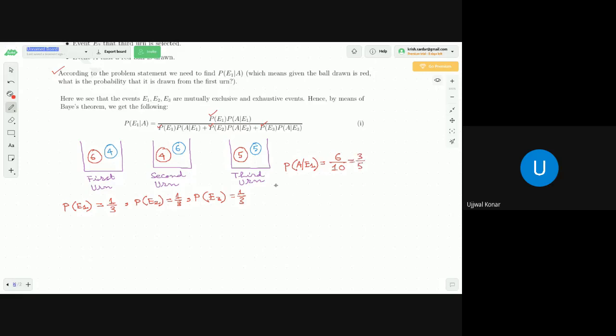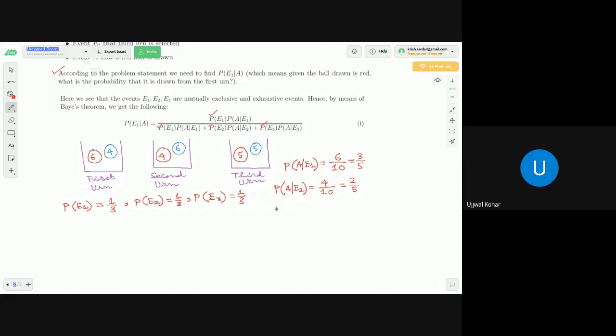Now, what is the probability of A slash E2? That means E2 has happened, that means you have selected the second urn, and what is the probability that the drawn ball from the second urn is red? That should be 4 by 10. Why? Because the second urn contains 10 balls, out of those 10 balls, 4 are red. So the probability that the drawn ball is red is 4 by 4 plus 6, that is 4 by 10. Correct? If you simplify, dear students, it will become 2 by 5.